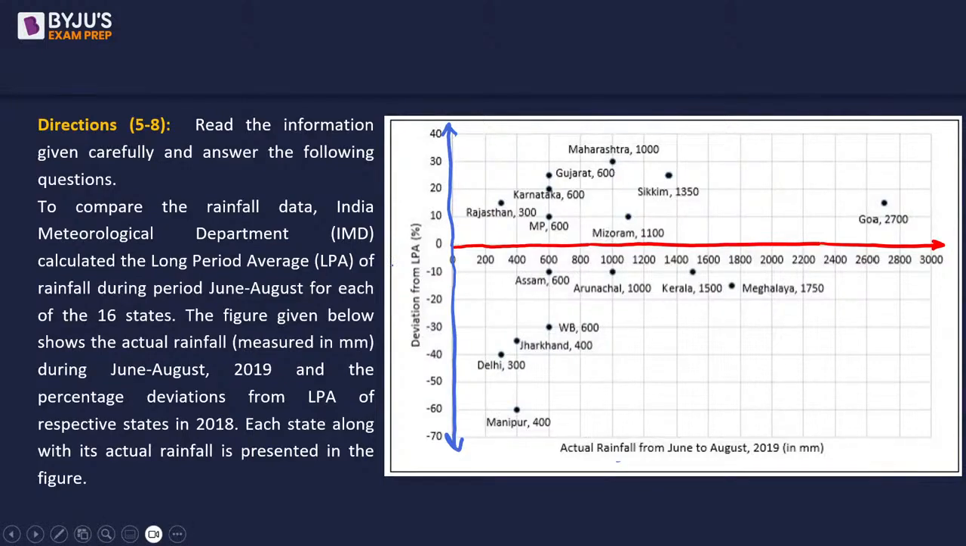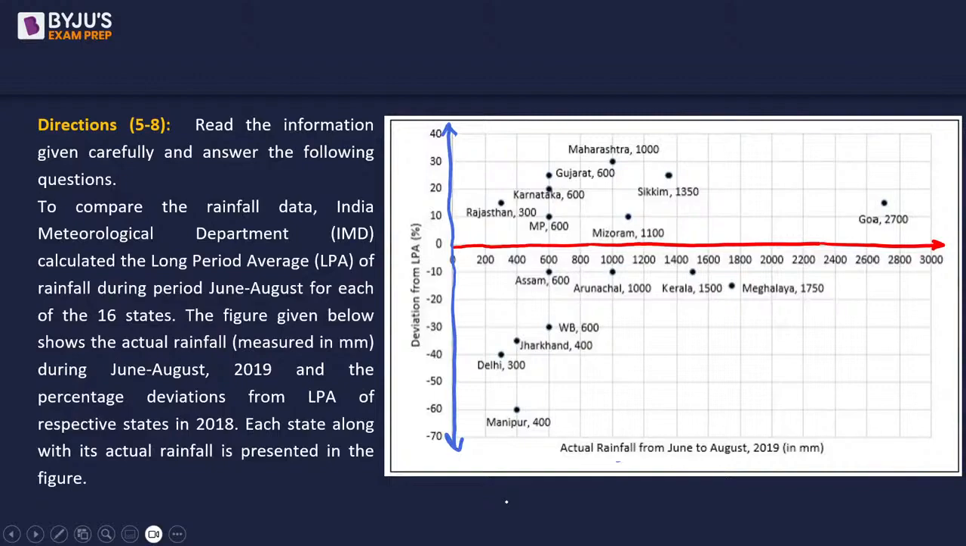Let's read the main stem now. To compare the rainfall data, IMD calculated the long period average or LPA of rainfall during the period June to August for each of the 16 states, 3 months. The figure given below shows the actual rainfall during June-August 2019 and the percentage deviation from LPA of respective states in 2018. So compared to 2018, what has happened? Each state along with its actual rainfall is represented in the figure.